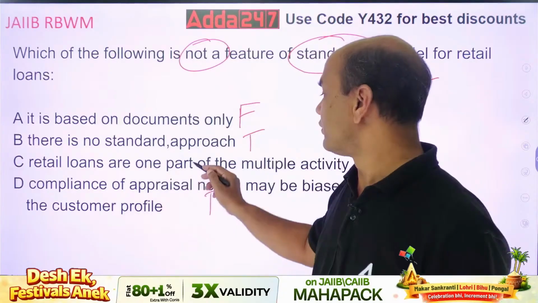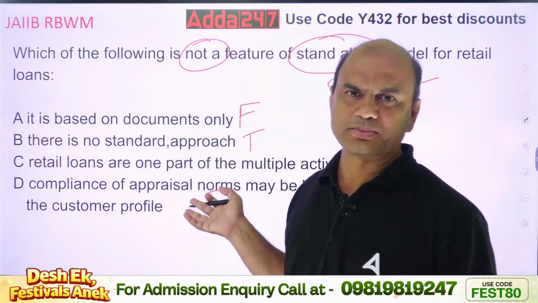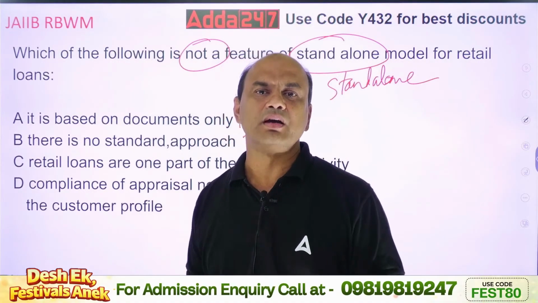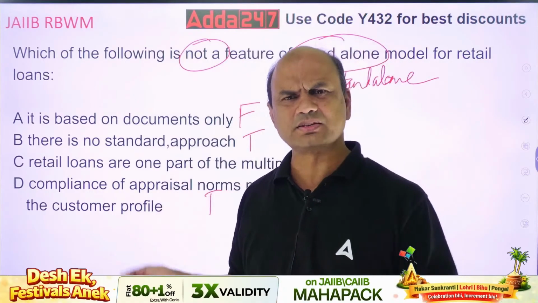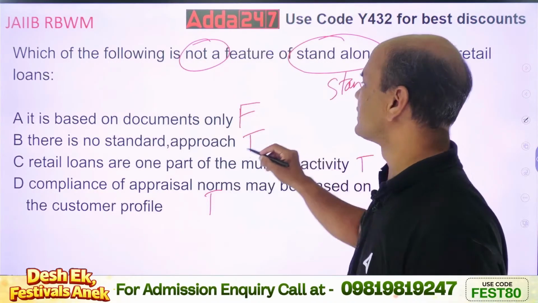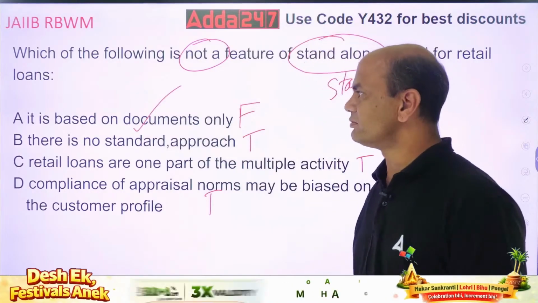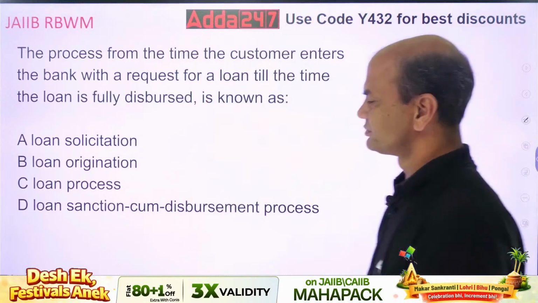Retail loans are one part of the multiple activity, one part, right? In branch banking, what you have to do? You are doing everything. Cash clearing, transfer, account opening, loans, retail loans, corporate loans, many things are done, isn't it? So this is also true. You want a false one. So the correct answer is this. Okay? This is the correct answer. Read this.